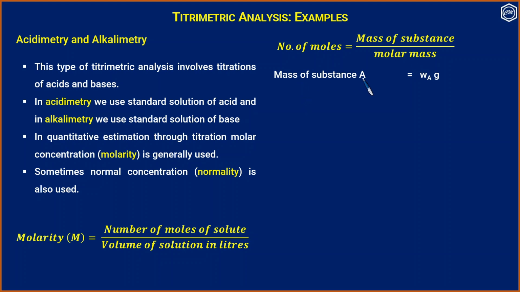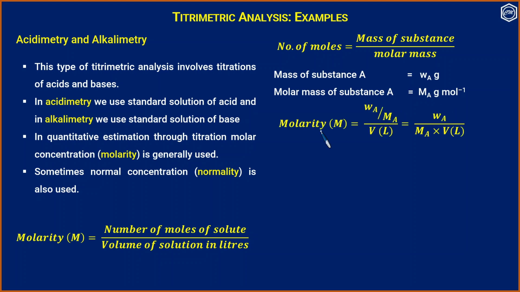Let the mass of the substance A be WA gram, and the molar mass of the substance A be MA gram per mole. Then the molarity of the solution will be WA by MA, that is the number of moles, divided by V liters, or WA by MA into volume in liters.